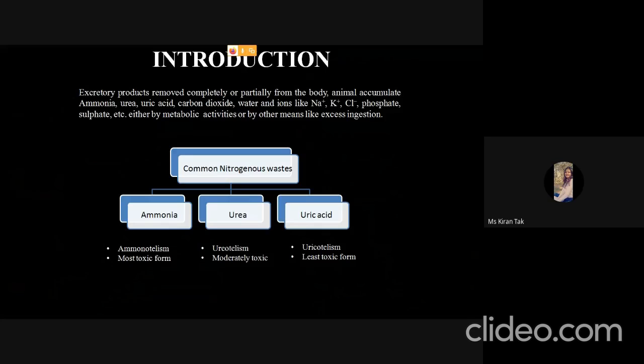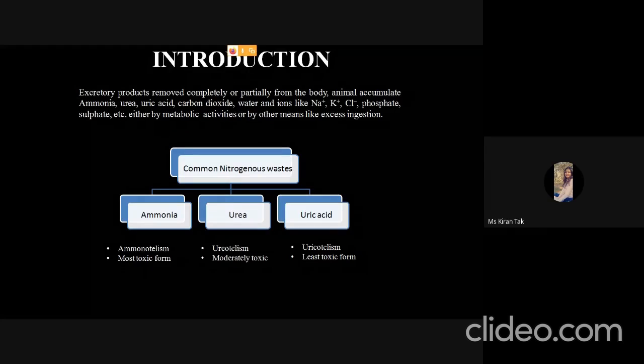There are three common nitrogen wastes, that are ammonia, urea, and uric acid. The process of release of ammonia is called ammonotelism. When urea is released, the process is known as ureotelism, and when uric acid is released, the process is called uricotelism. Out of these three nitrogenous wastes, ammonia is the most toxic form of the excreted product, whereas urea and uric acid are the less toxic products.